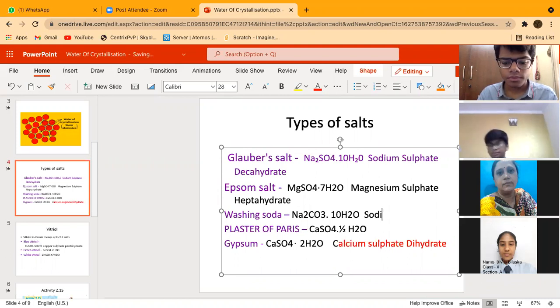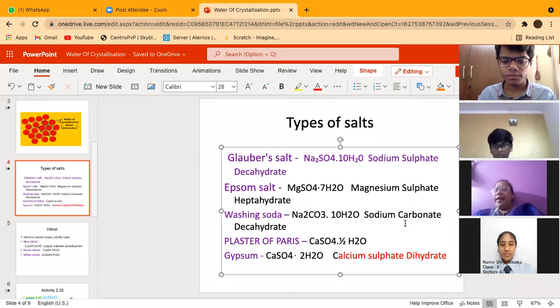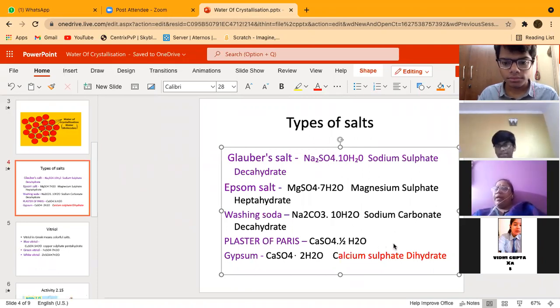Now, what about washing soda? We have done it yesterday. Sodium carbonate decahydrate. Excellent. Sodium carbonate decahydrate because it has 10 water molecules, right? Similarly, we have plaster of Paris. Now, plaster of Paris is having formula CaSO4 dot half H2O. What do we use in maths for half? Hemi. Very good. Hemicircle, hemisphere. So here also, beta, we will use the word hemi. That we will write here calcium sulfate hemihydrate. So please write down calcium sulfate hemihydrate.